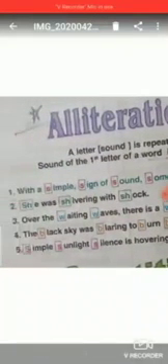Again we will see a few examples. With a simple sign of sound, something is mysterious. Here the S sound is repeated. So alliteration. She was shivering with shock. Now here SH is repeated more than once. So this is alliteration. Over the waiting waves there is a warning.